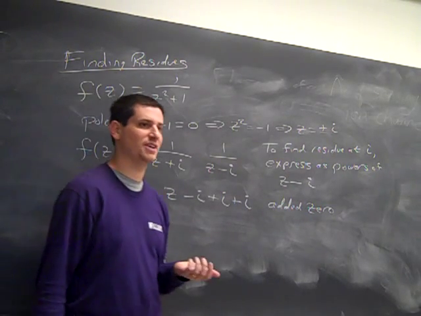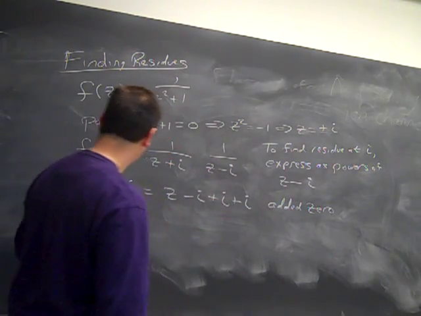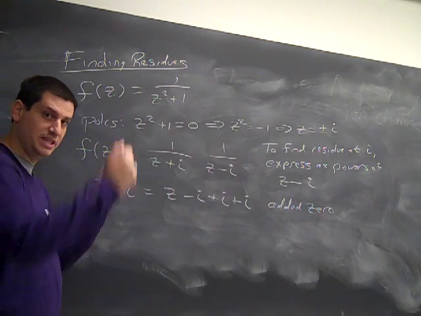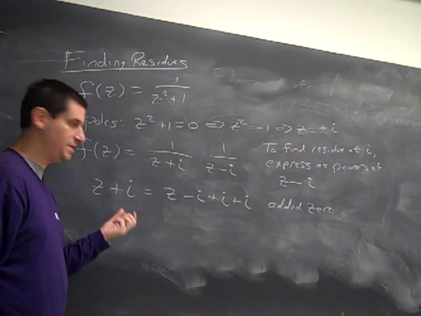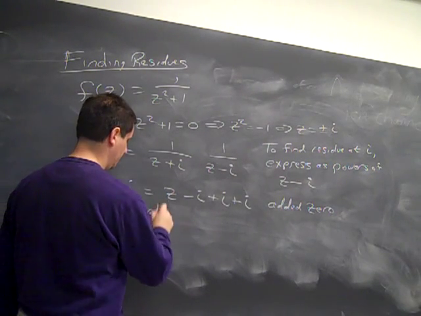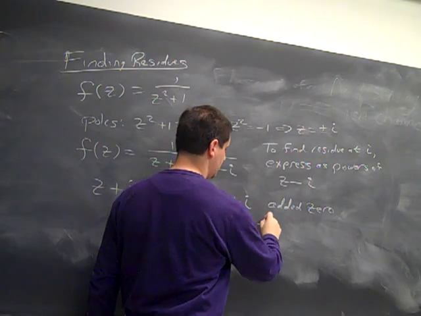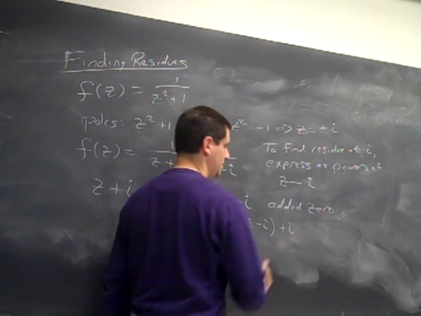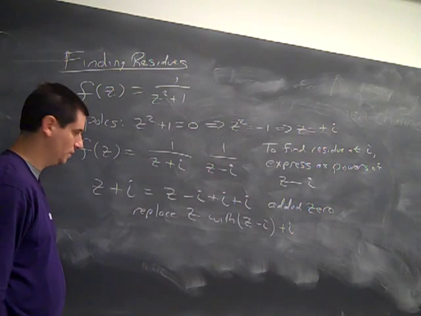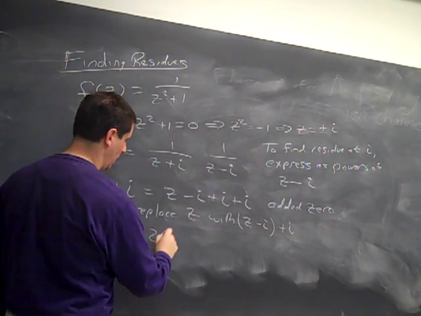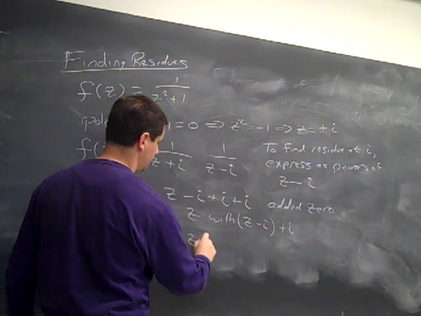Let's make it a z minus i. So if I had z to the n, I would write it as z minus i plus i to the n. Basically we replace z with z minus i, parentheses, plus i. So now we get z plus i is 2i plus z minus i.